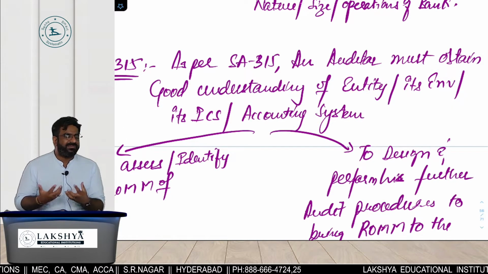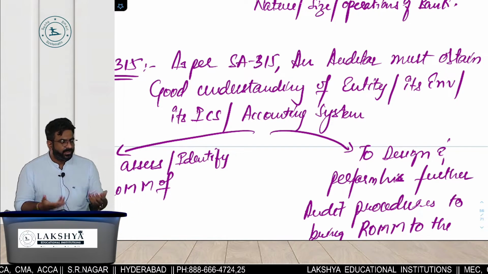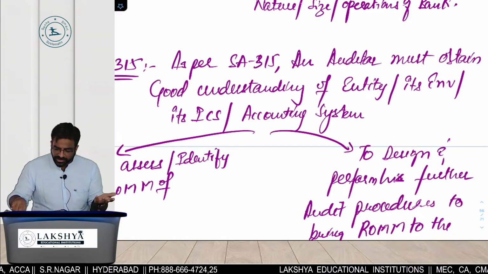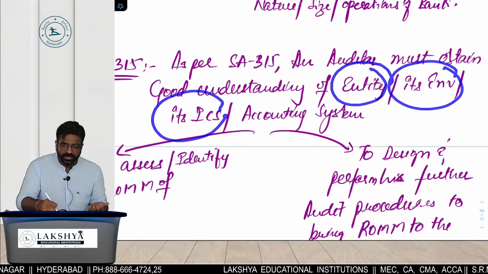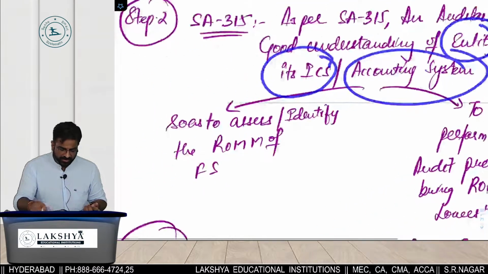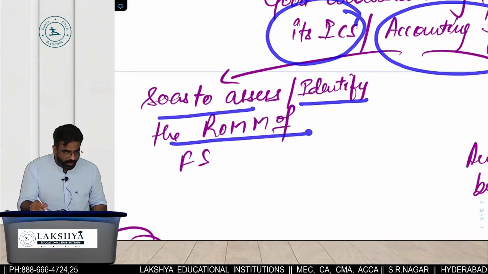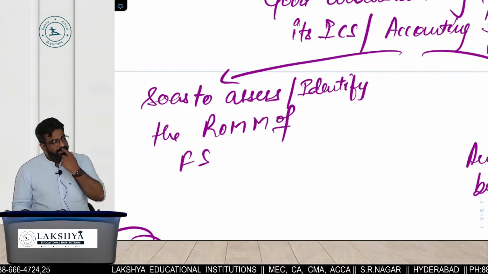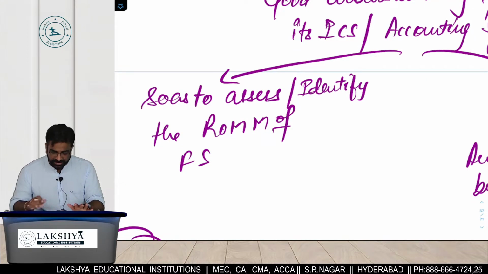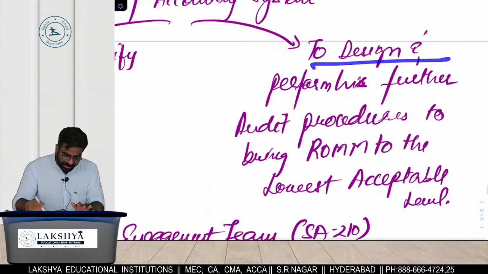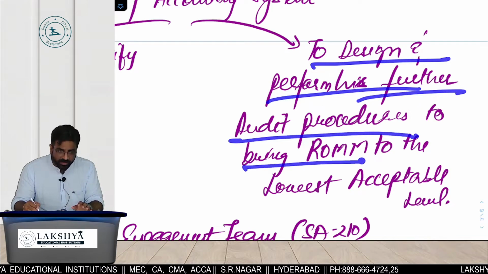देखो सर अपन प्लानिंग में क्या करते हैं? Basically what do we do in planning? Acquiring the knowledge of whose business? Client's business. So here who is my client? Bank. So I should acquire a good understanding of what? Bank, its environment, its internal control system and accounting system, so as to assess and identify the ROMM of finances, so as to understand where the banks can do the frauds and errors, to design and perform my FAP. What is FAP? To bring what?